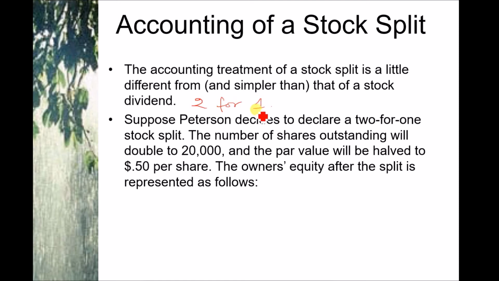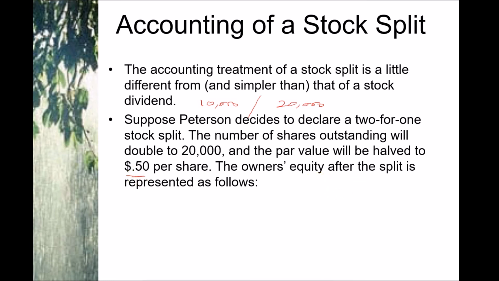So if we had 1 share before, now we will have 2, because we had 10,000 shares before. Now our shares will be 20,000. So what will happen? The number of shares will double and the par value will be halved.